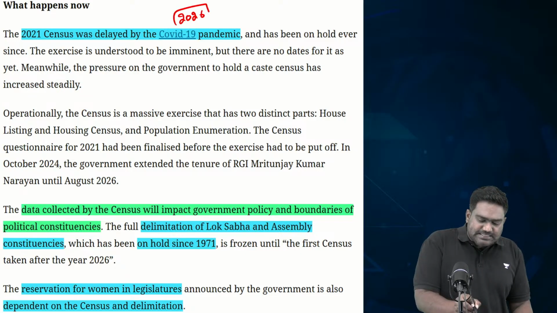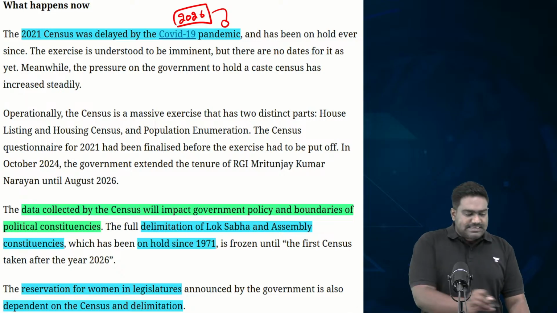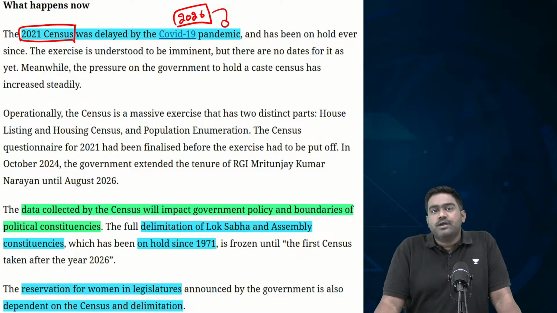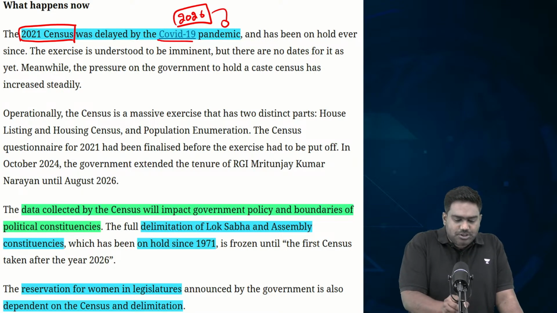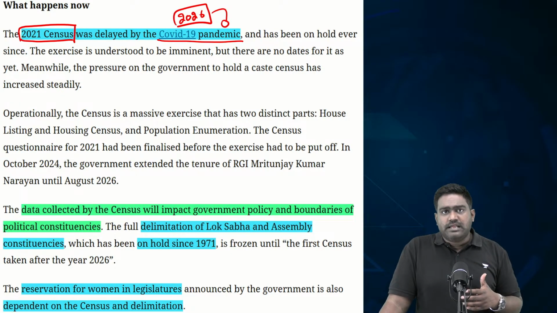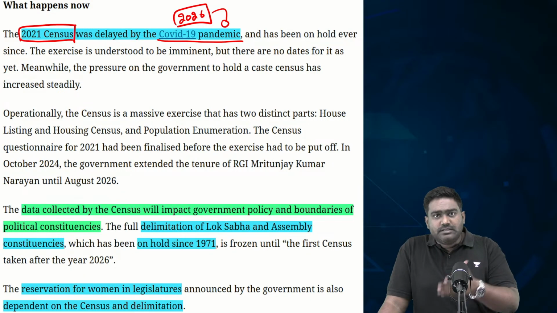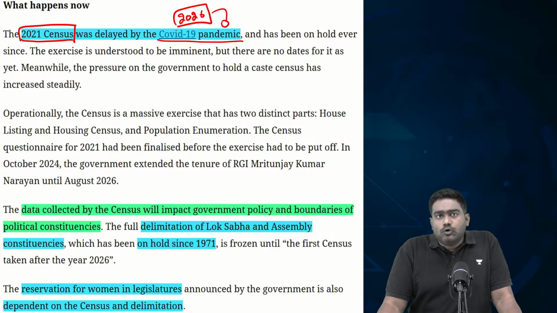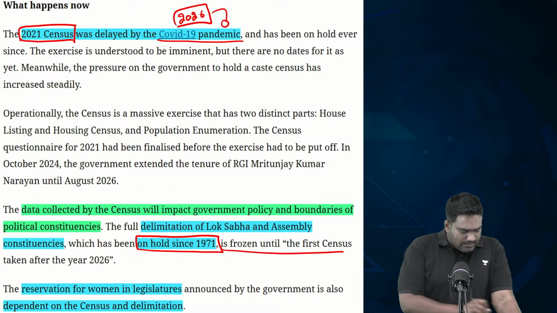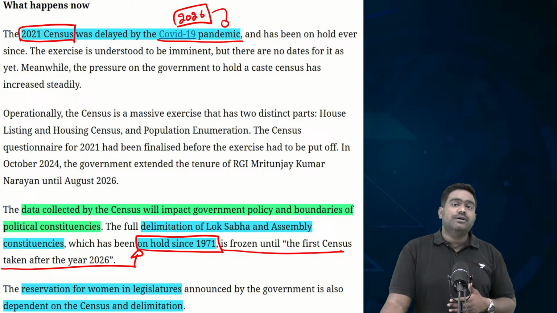Because, see, already the census exercise has been delayed for a long time. It should have been done in 2021. By then, the census exercise should have been completed and the data should have come out by end of 2021 or early 2022. This did not happen because of the disruption caused by the pandemic, and the Modi government kept on delaying and pushing the exercise. And there has been a lot of speculation regarding why there has been such a long delay. It has been linked with the delimitation, because delimitation of Lok Sabha and Assembly constituencies was frozen since 1971. And the next delimitation would be based on the census data conducted post 2026.